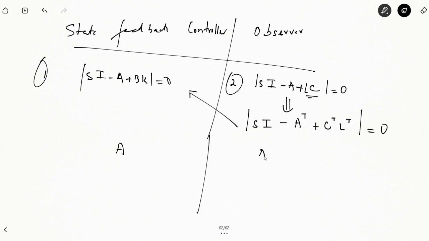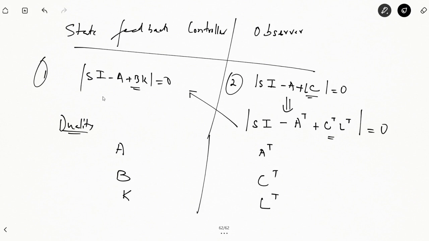the controller matrix is equal to A transpose, B here is equal to C transpose. This is the duality, they are not equal, they are analogous to each other, they are not equal matrices. K is equal to L transpose. Right?